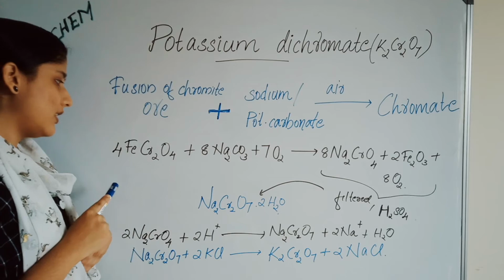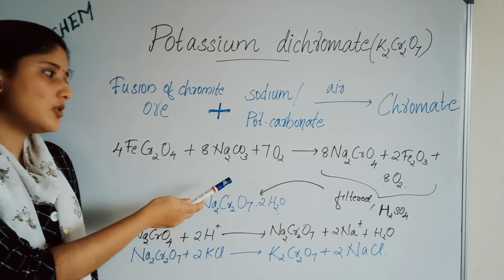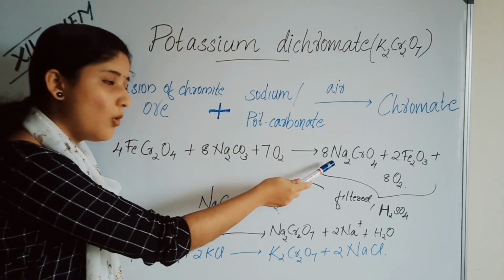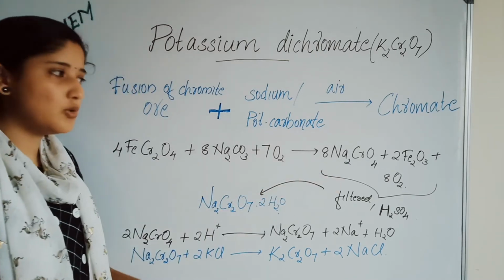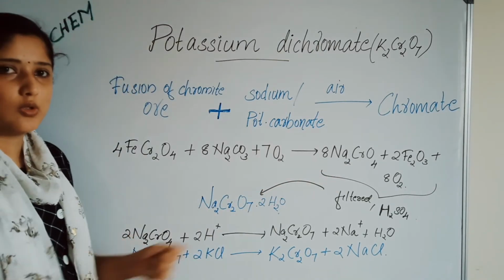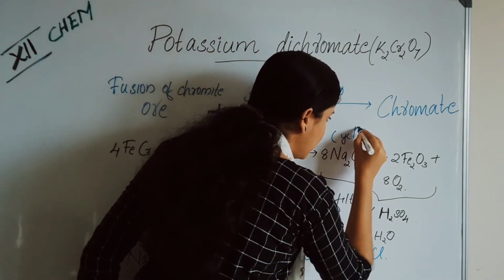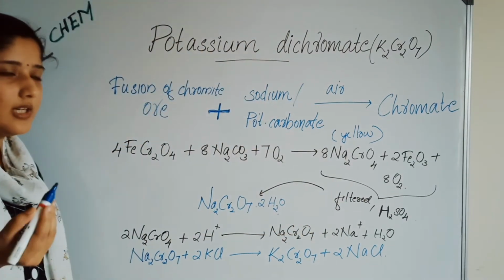Look at the reaction: FeCr2O4 plus sodium carbonate Na2CO3 plus oxygen will give you sodium chromate, Na2CrO4, plus Fe2O3 plus CO2. It is yellow in color. Remember the color: sodium chromate is yellow.